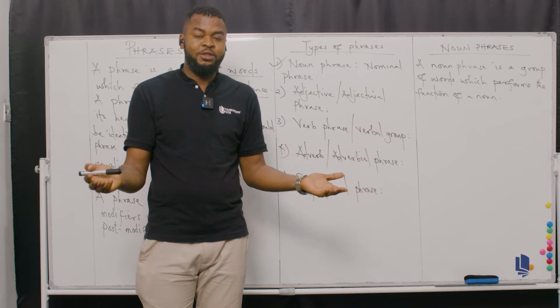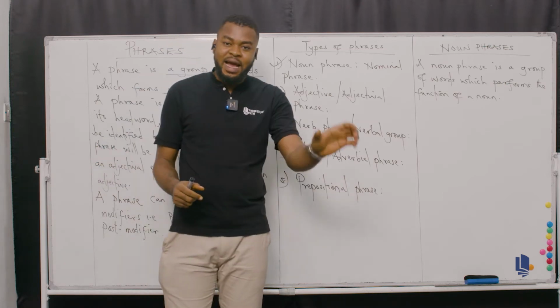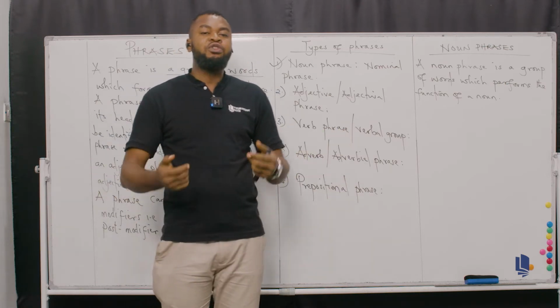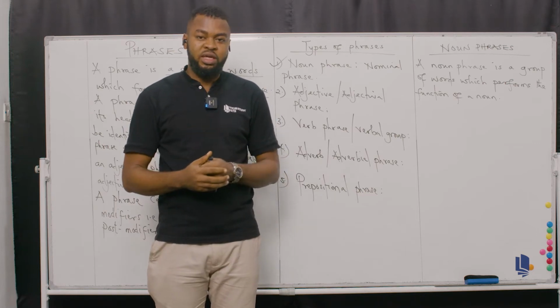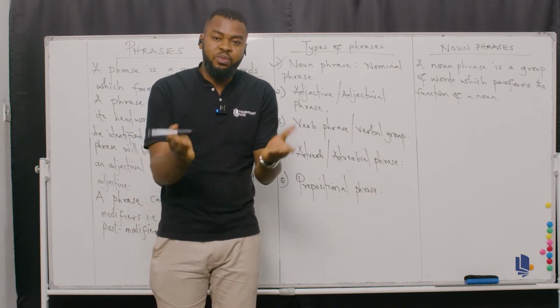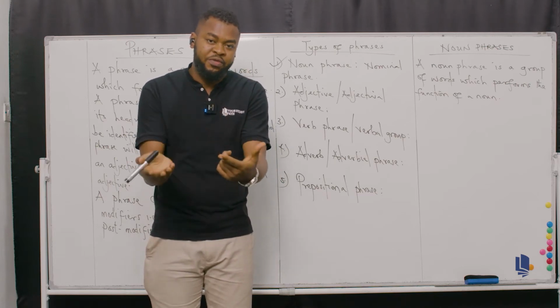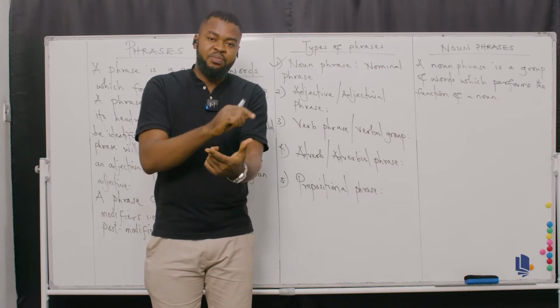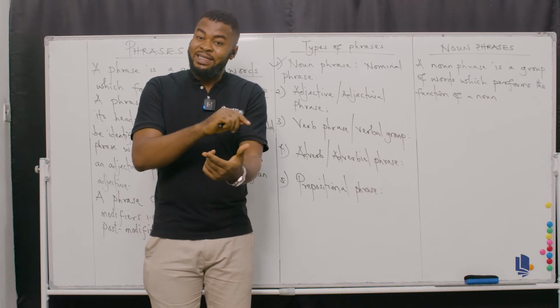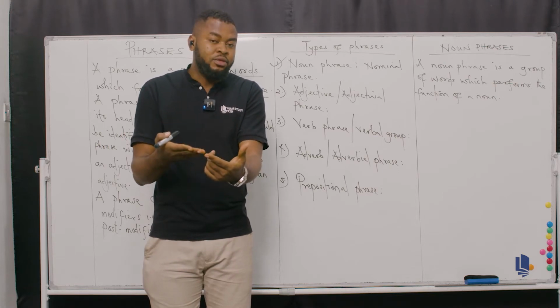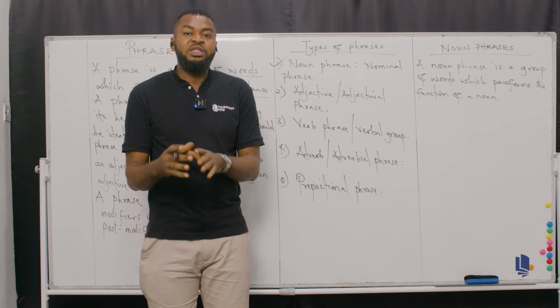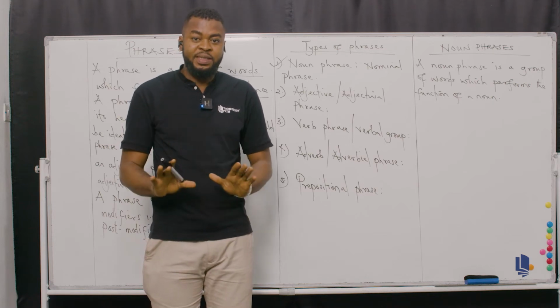Do you understand? So now, the difference between a noun and a noun phrase is that a noun signifies just one word, okay? While a noun phrase will indicate a group of words. A group of words here means a minimum of 2 words, like the boy, for example. So the there is a pre-modifier, which is functioning as a determiner or as an article, and then you have boy, which is the actual noun there. I hope this is clear to you.